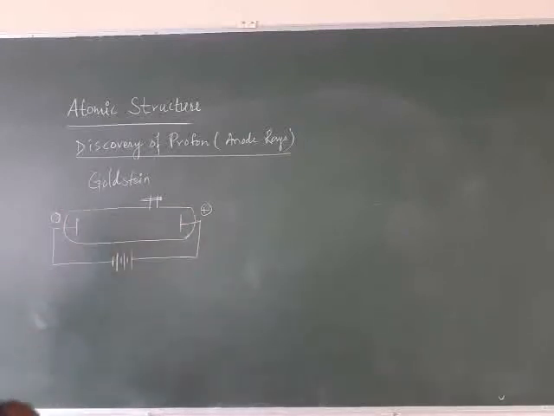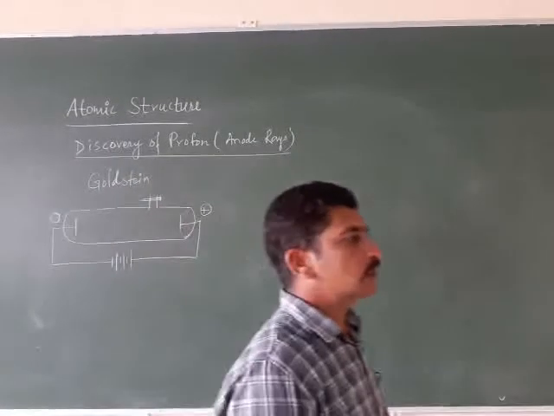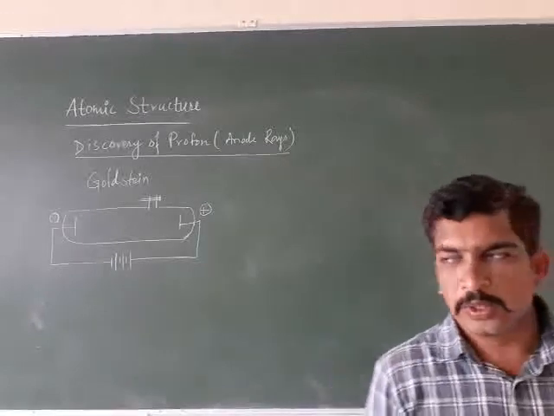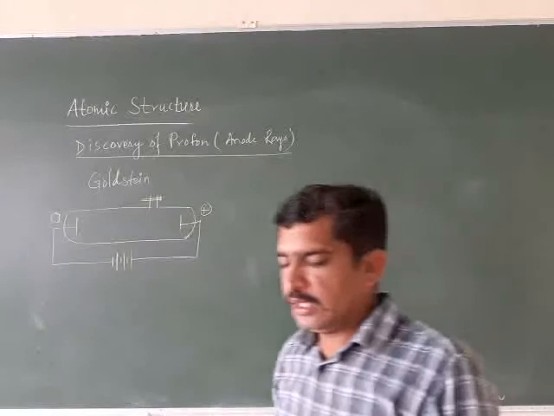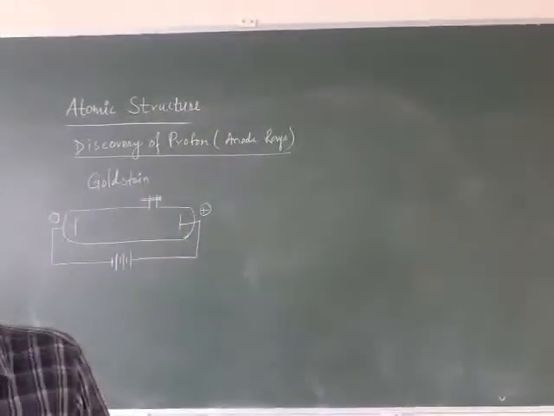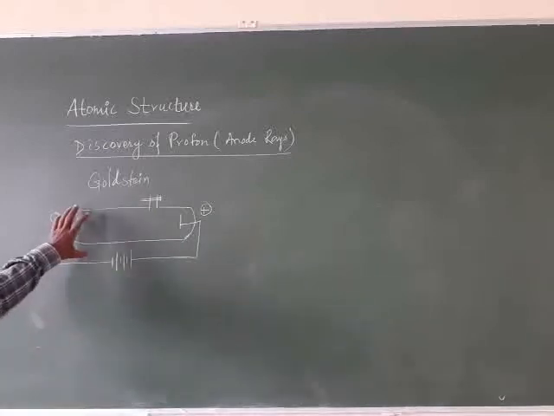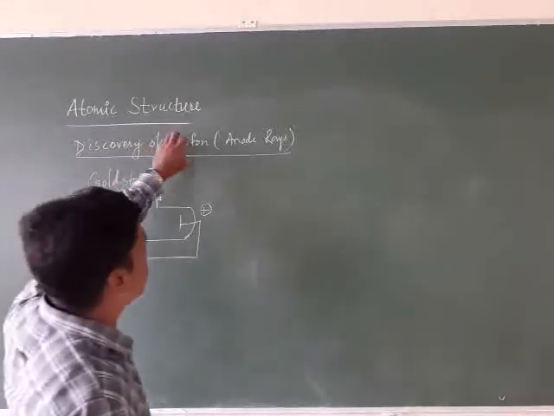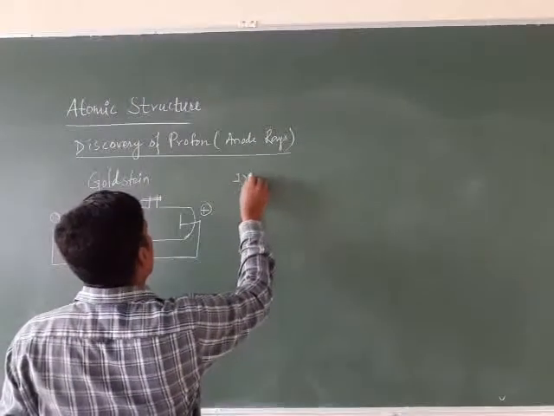When Goldstein studied the entire properties of these proton or canal rays or anode rays, we can write some of the properties.